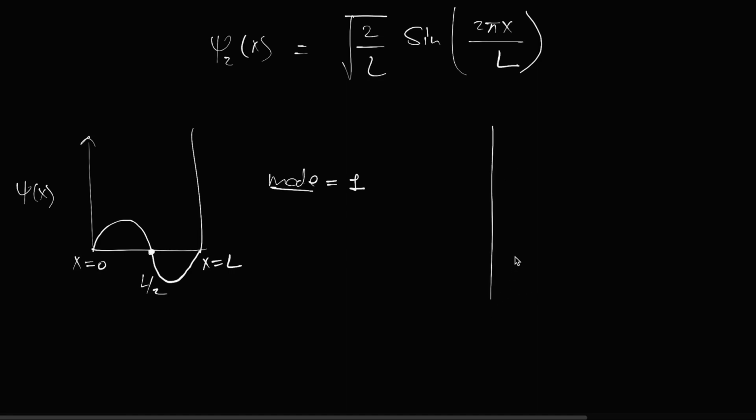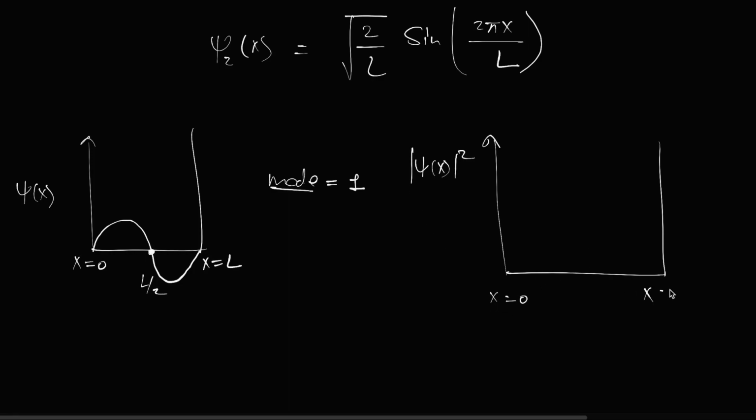And if we draw the psi x mod square, this is the positive part, this is the negative part, right? If you take the square, then both of them will become positive. So it becomes like this, and the height, or the amplitude, will also be increased like this. This height is a little bit bigger than that because it is squared.